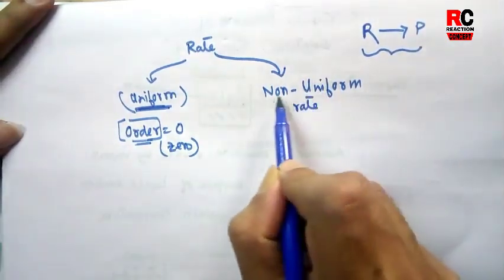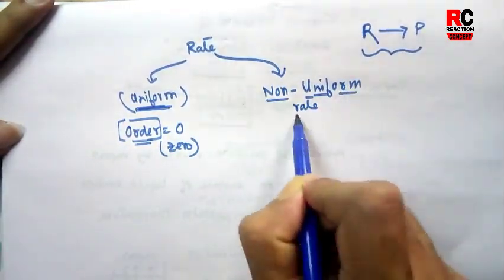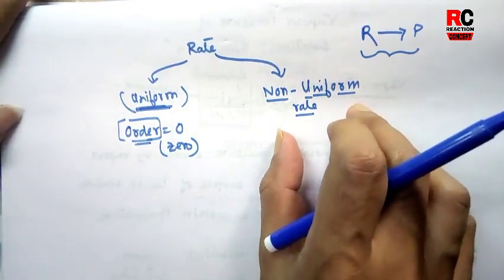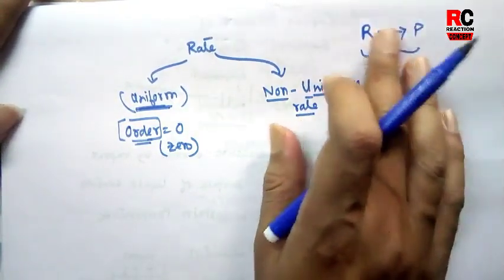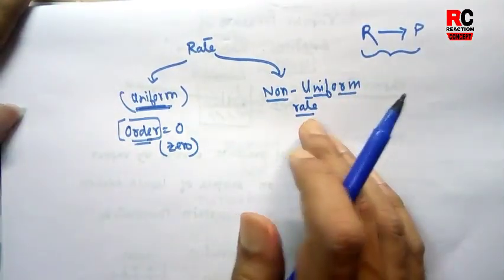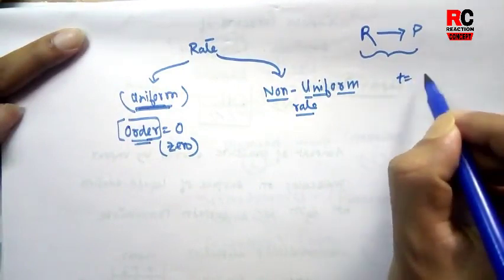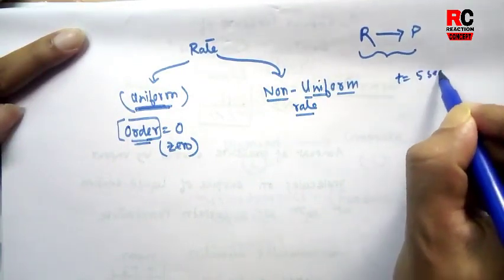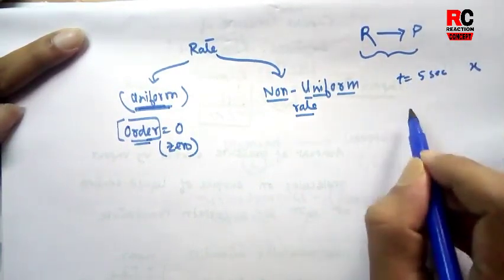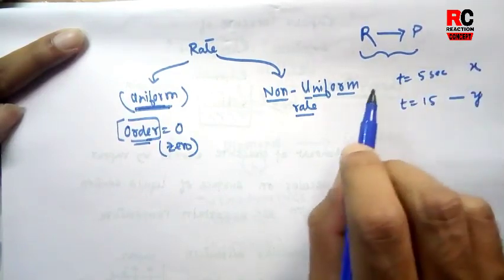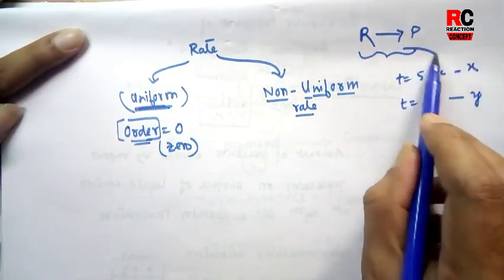Now let us see what is non-uniform rate of a reaction. If you consider different time intervals, you might have different rates. Suppose at t equal to 5 seconds you got a rate x, and at t equal to 15 seconds you have a different rate y for the same reaction.